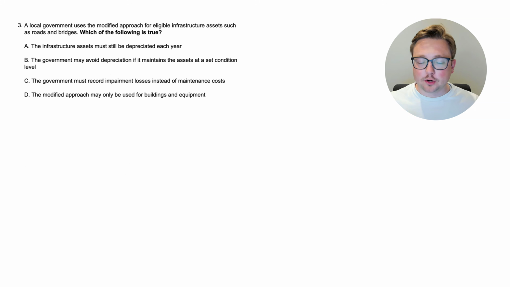All right, here we are at question 3. Let's dive in. Again, we always read the last sentence first. Which of the following is true? Okay, let's go to the beginning. A local government uses the modified approach for eligible infrastructure assets such as roads and bridges. So again, which of the following is true? A, the infrastructure assets must still be depreciated each year. B, the government may avoid depreciation if it maintains the assets at a set condition level. C, the government must record impairment losses instead of maintenance costs. Or D, the modified approach may only be used for buildings and equipment.